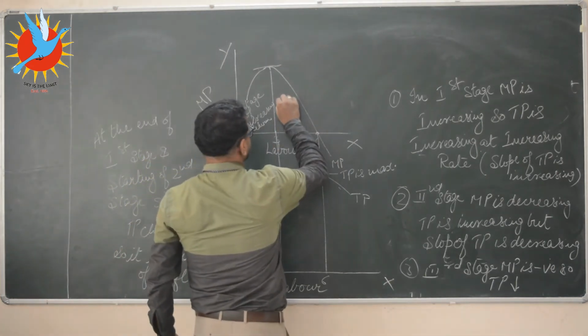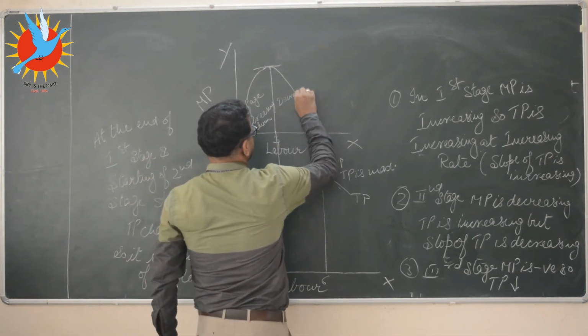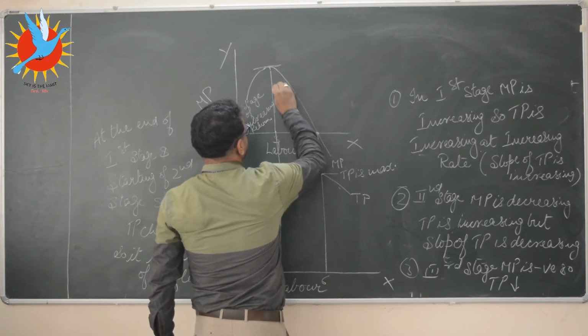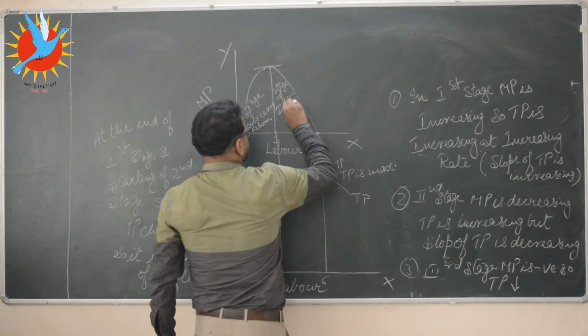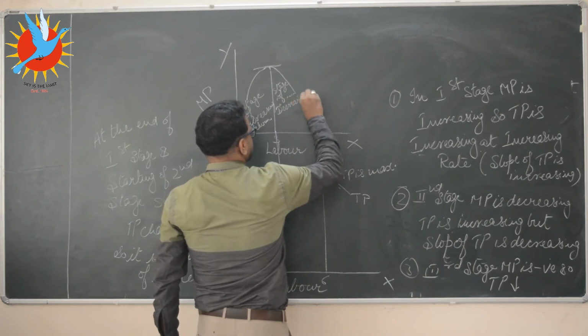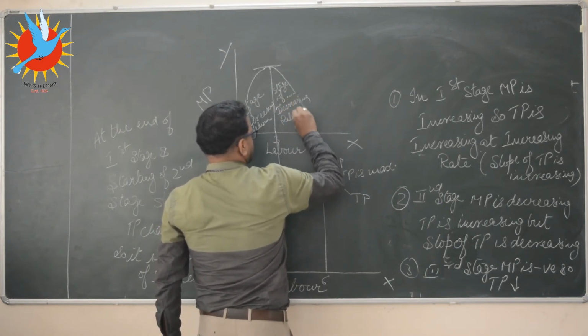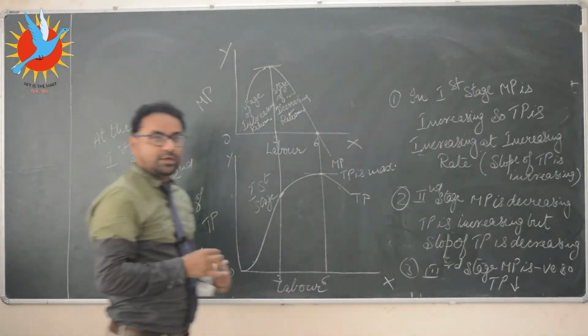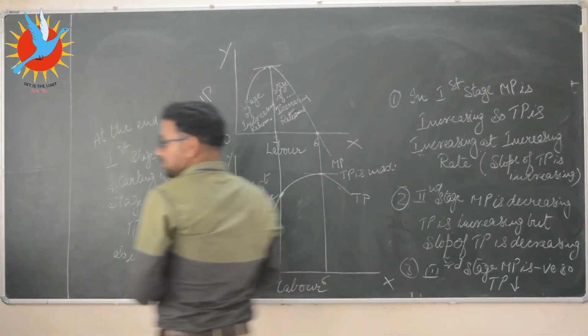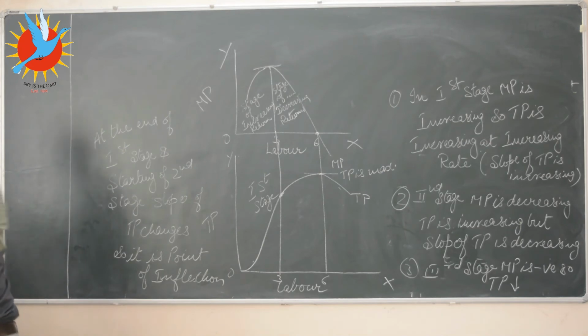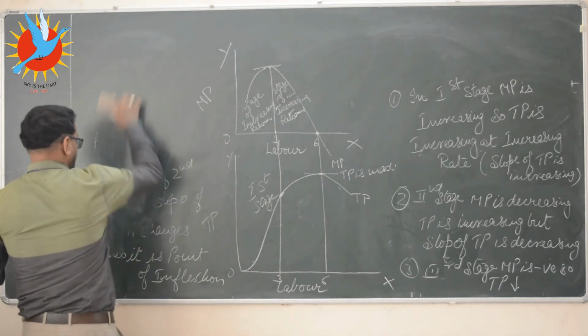This is called the stage of decreasing returns. Okay, so this was what we have studied till now. This is what is called the law of variable proportion.